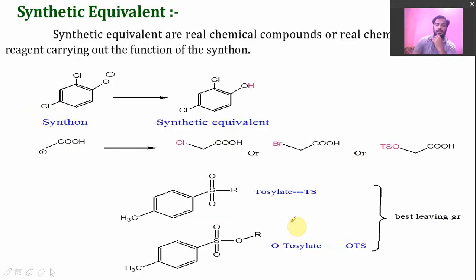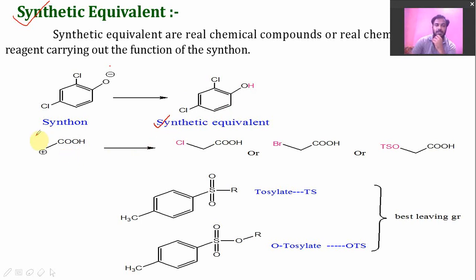Then another step is synthetic equivalent. Synthetic equivalents are the most stable form of synthons. If we consider this one of the synthons in which oxygen carries a negative charge, then if we stabilize this molecule by formation of a hydrogen-oxygen bond, this species is called a synthetic equivalent.